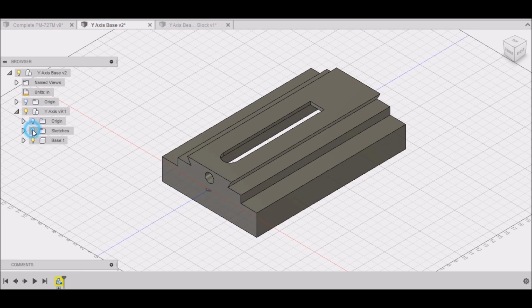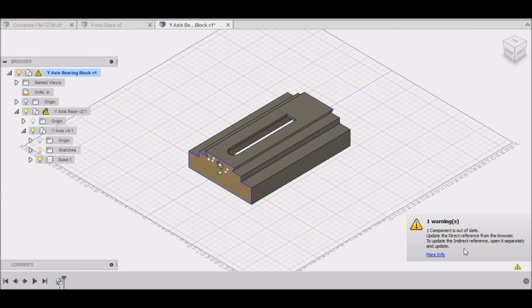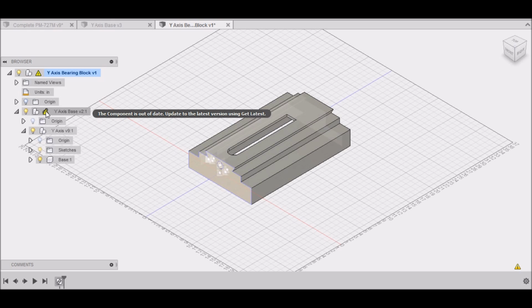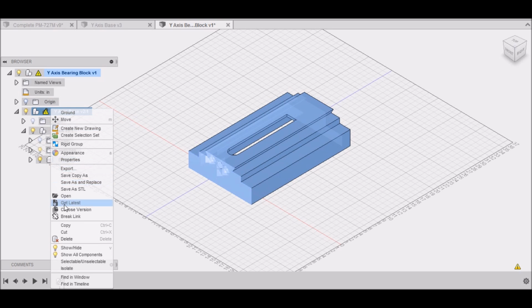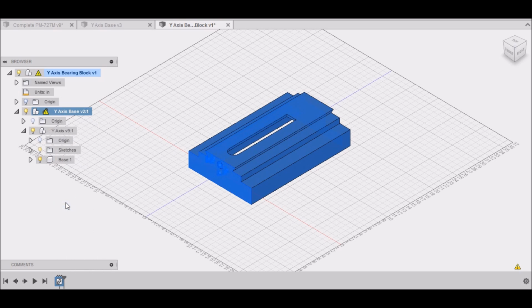So if we turn the sketch off and then save the base drawing, when you go to the bearing block, it'll give you a warning saying that your current component is out of date, with a caution symbol up here where the chain is. If you right click on that and hit Get Latest, it will update it, and you'll see that you no longer have your sketch. And I can't turn the sketch on or off.